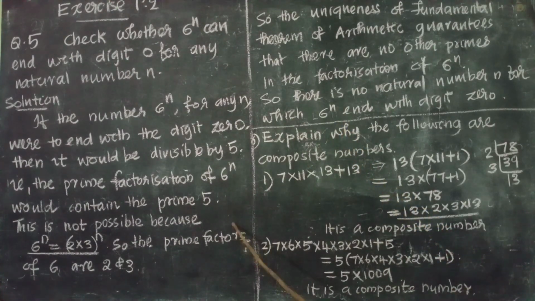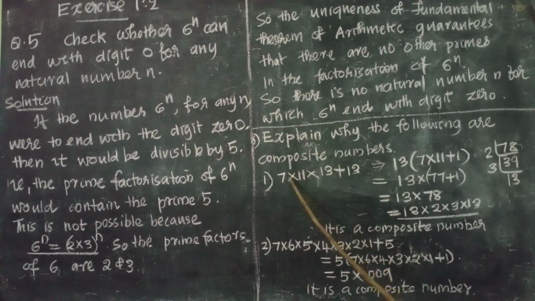The textbook also has the same type of question. One more question, example 5. Another type of question: explain why the following are composite numbers. We know a composite number means it can be expressed as a product of primes. The fundamental theorem states that every composite number can be expressed as the product of primes.